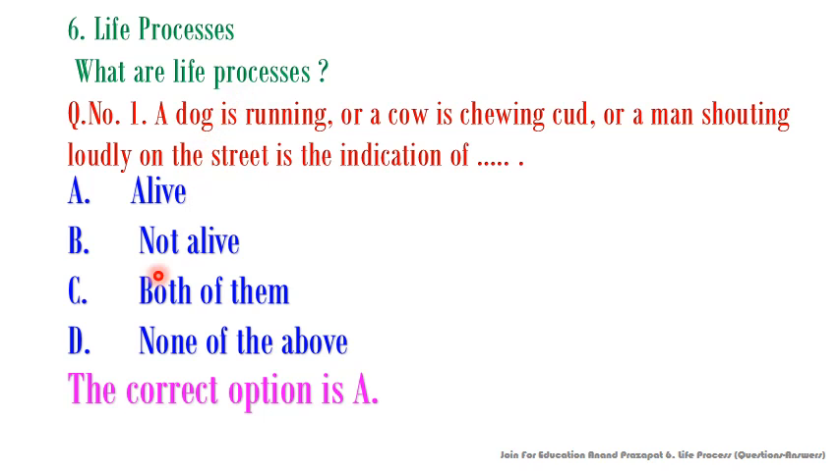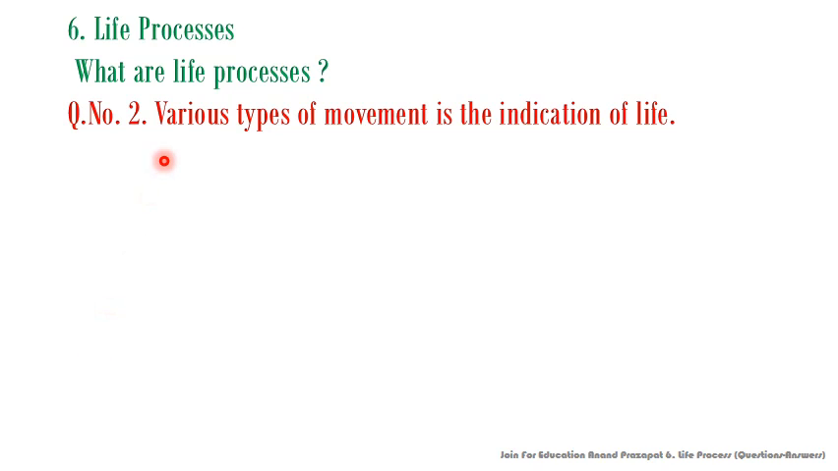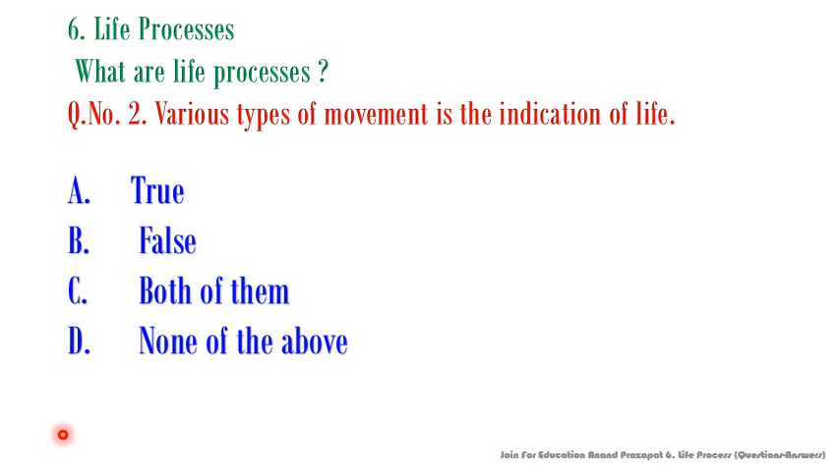Let's see what is the next or second question. The second question is: various types of movement is the indication of life. Let's see what are the options of this question. A true, B false, C both of them, D none of the above. At the same time, true or false will not be possible. So if we consider this statement, various types of movement is the indication of life. This is a true statement. So the correct option of this multiple choice question will be A.